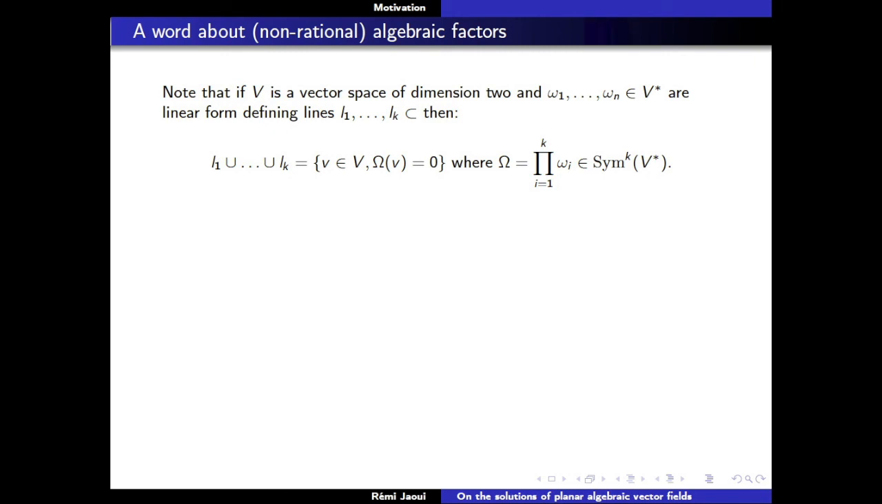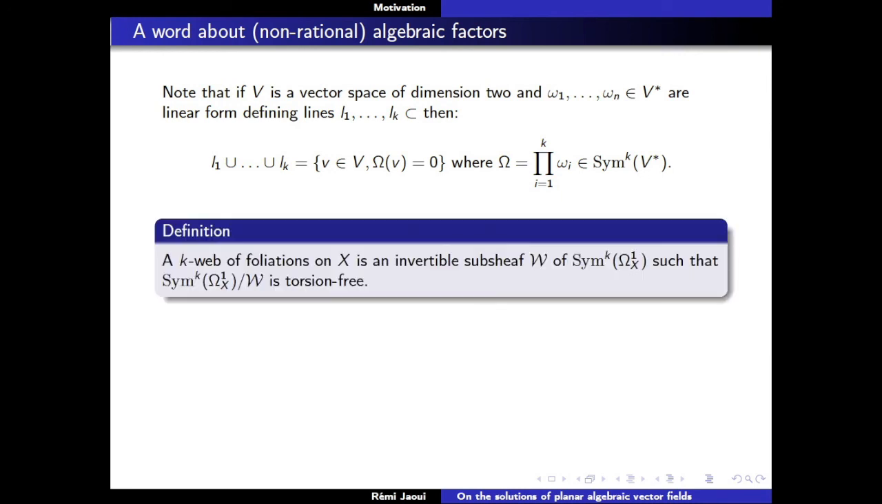If you have a vector field and you've got lines inside a vector space, then if you look at the union of k lines, you can write it as a set of zeros of the product. So if the line Li is defined by the kernel of omega I, then the union of lines is defined by the product of the one forms applied to V equal to 0. So what you need to do is to replace the sheaf of one forms by the symmetric power of the sheaf of one forms.